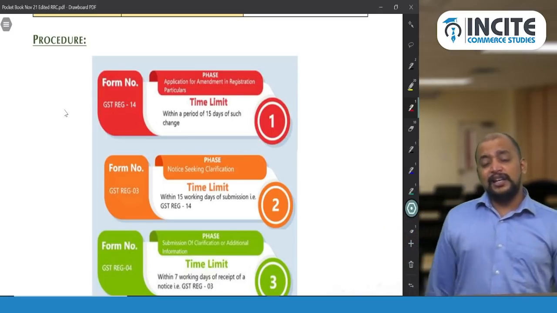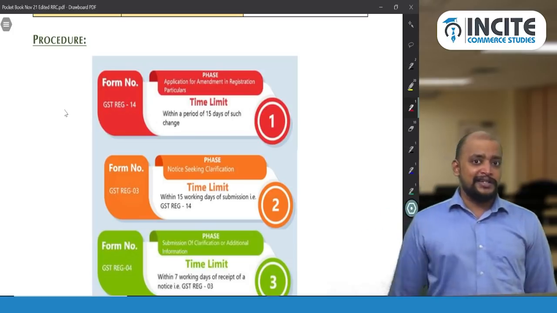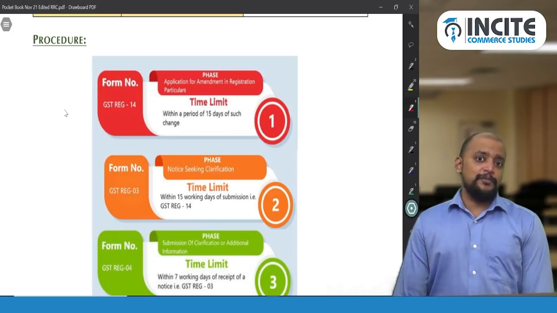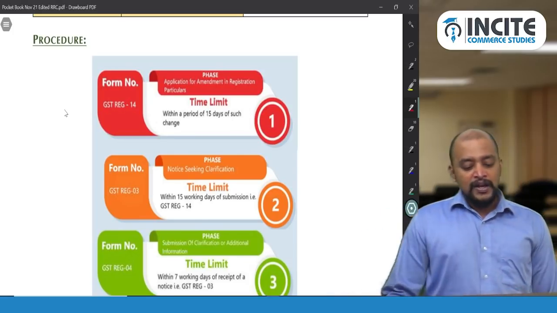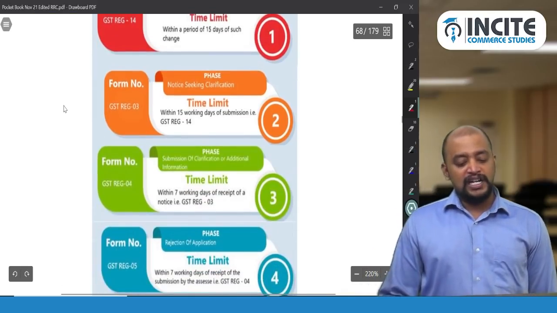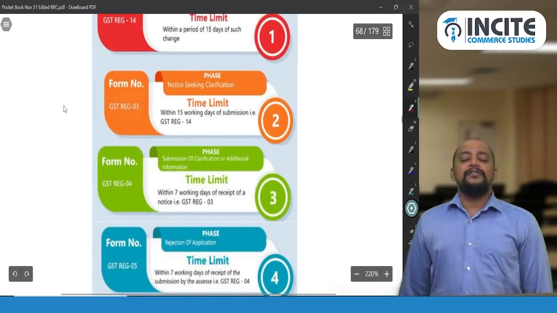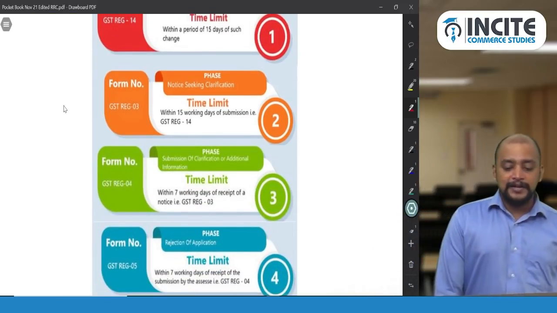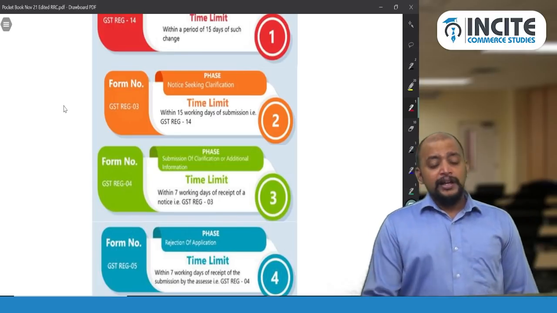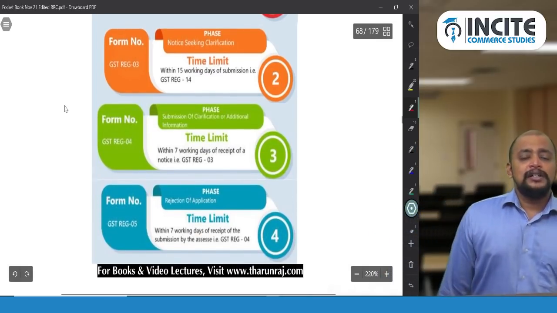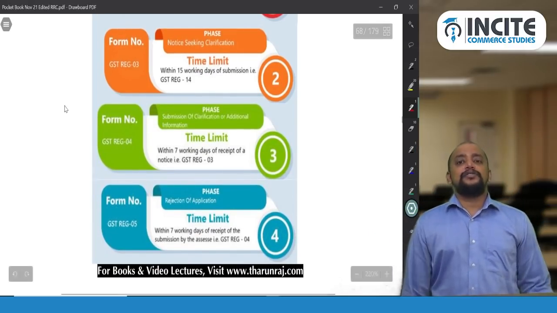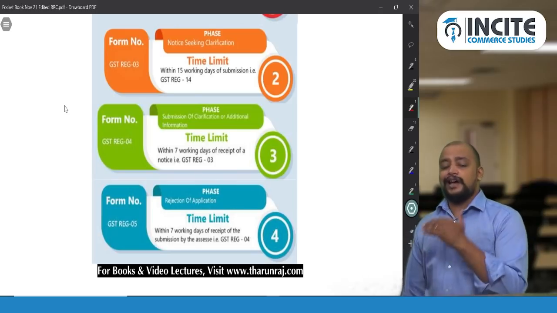But their side, they will give a notice within 15 working days if whatever submission that we have made has some discrepancies. Within 15 working days from submission of REG 4, they will be giving a notice in REG 3 seeking clarification. Now we need to give a reply. The notice reply is standard. That is notice in REG 3, reply to the notice in REG 4.